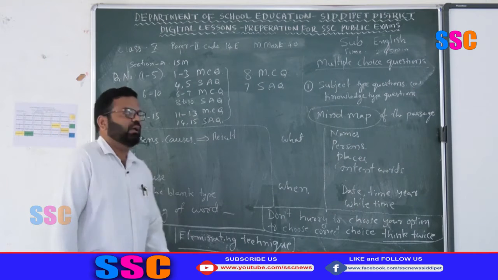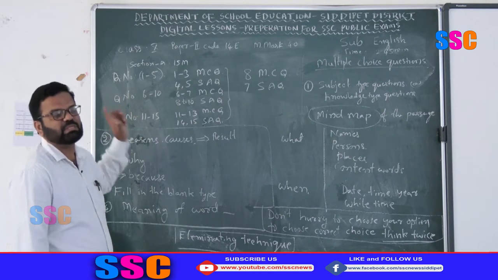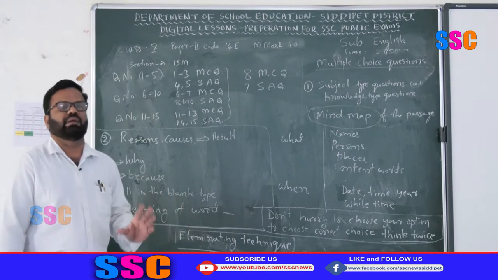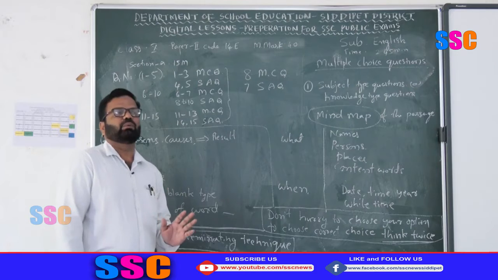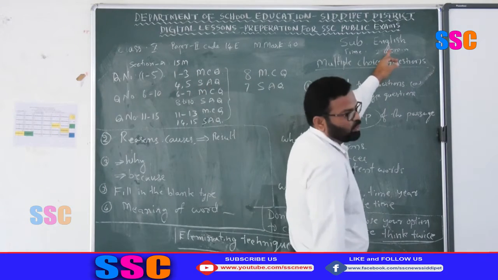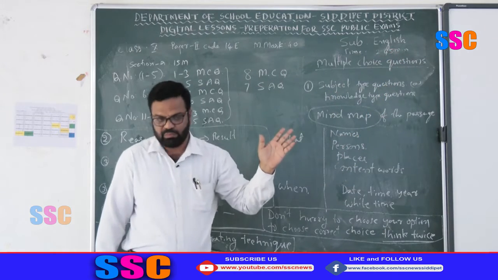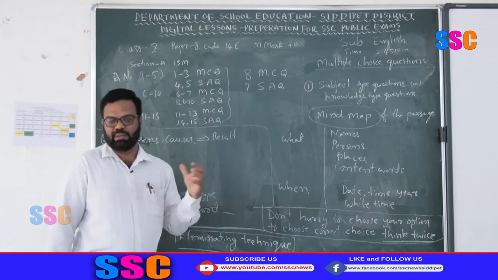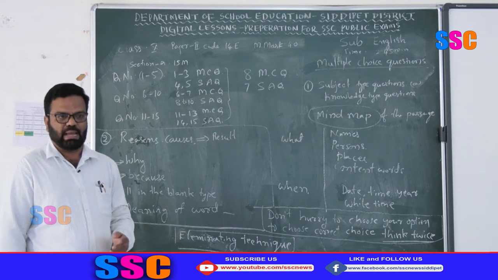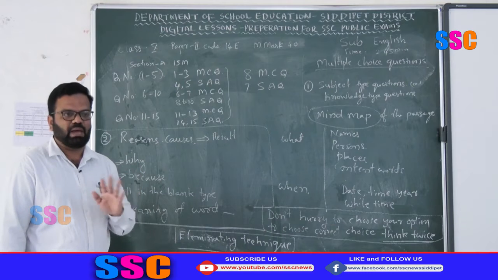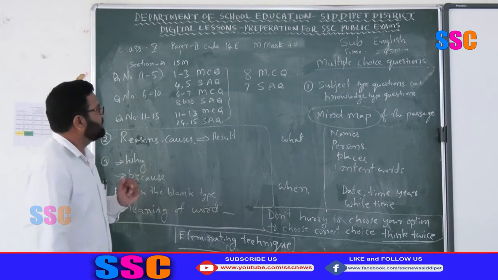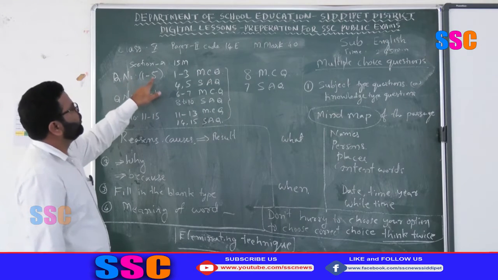Okay, let us see questions 1 to 5 in the first passage. In this first passage, not a single passage is given, but 2-3 small passages. We got 15 minutes more time compared to other subjects, because we have a lengthy paper and it takes time to read. That's why we have to read the paper 2 or 3 times carefully, because you have not read these passages in your classrooms.